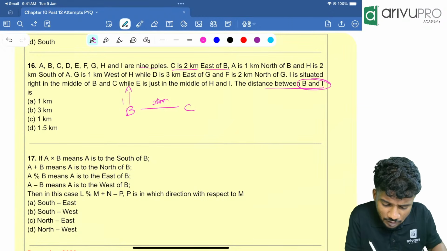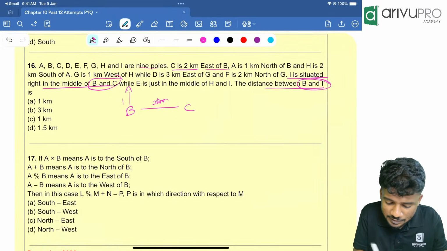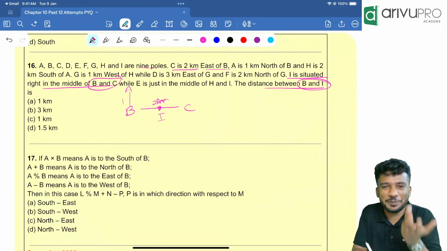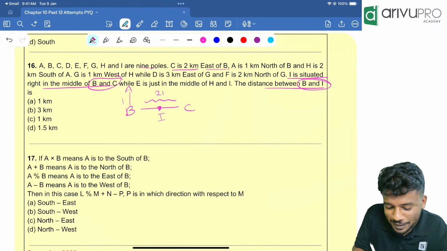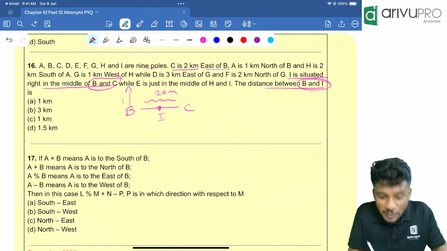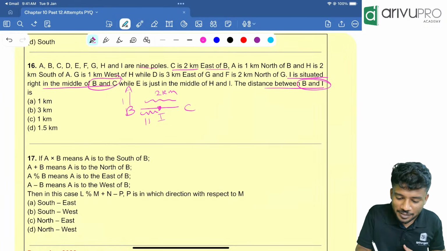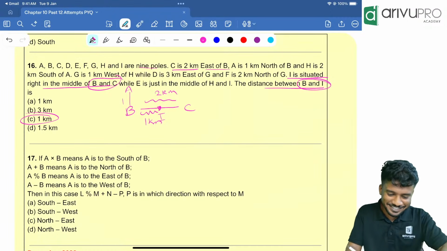People, check whether I is somewhere over here. I is situated in the middle of B and C. So people, I is situated over here. Very easy. Without even drawing everything, I am getting the answer. People, in total, this distance is 2 kilometers. I is in the middle. So what is the distance between B and I? Half of 2. That is how much? 1 kilometer. Option C. Very, very easy. Next one.